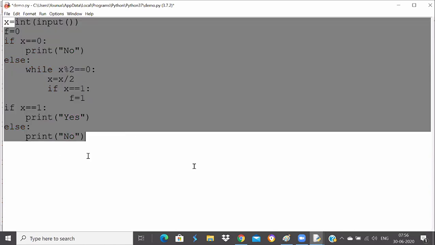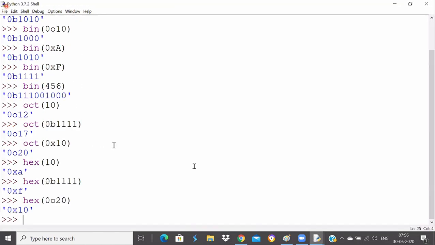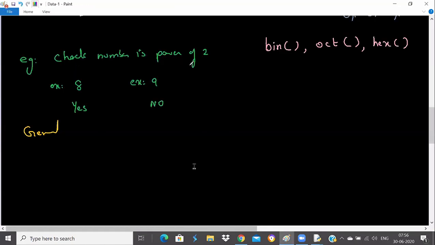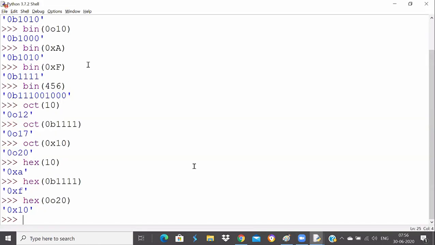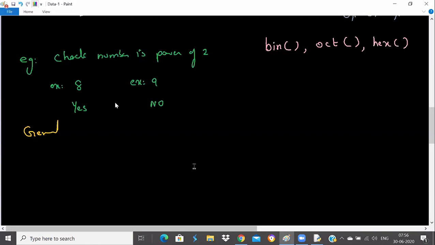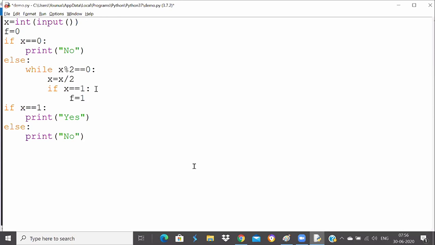So I wrote a very big logic for this simple question of checking whether a number is a power of 2 or not. Just to check whether 8 is a power of 2 or not, I wrote a very big logic here, saying how it will be possible.